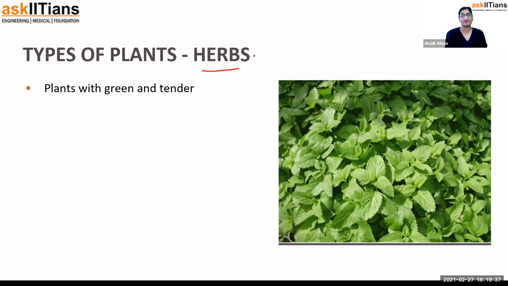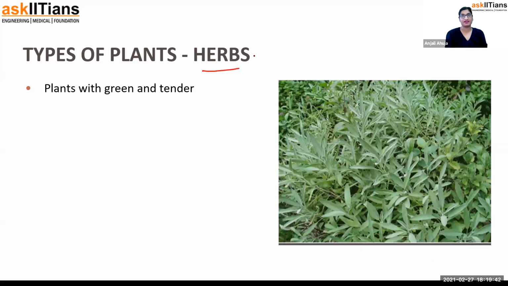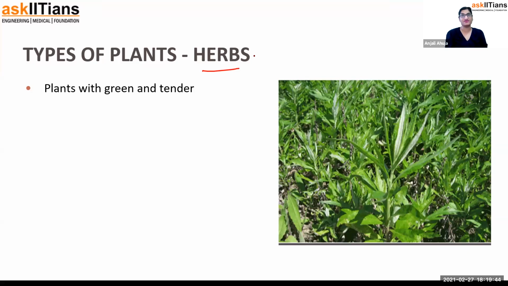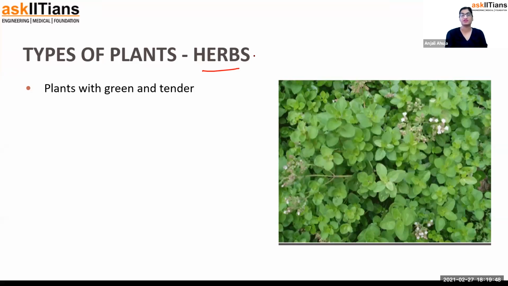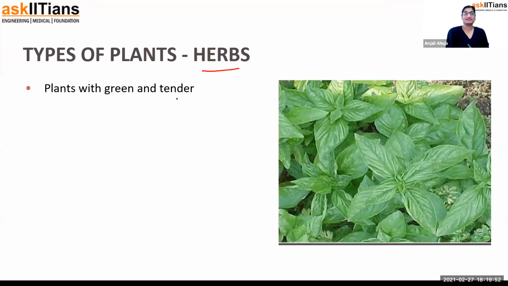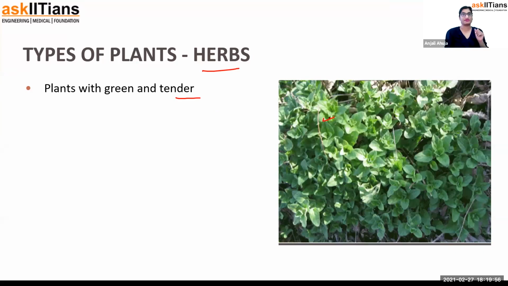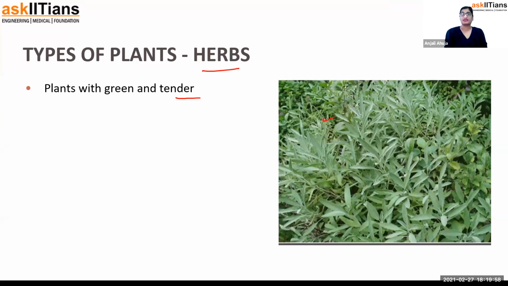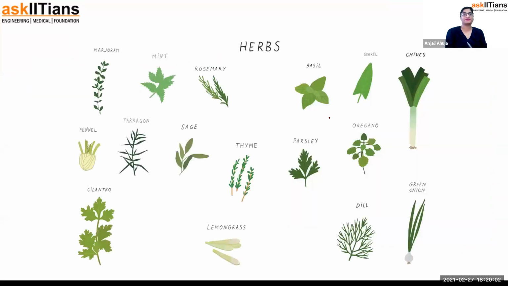Coriander, the green coriander, not the dry one. Like mint. Like curry leaves. There are green herbs, but curry leaves are not specifically herbs; that's a shrub. I'll talk about that. Herbs are plants with a green and tender structure. They're totally green. The stems are also flexible and green. They are the herbs. If I give you an example, these are some.